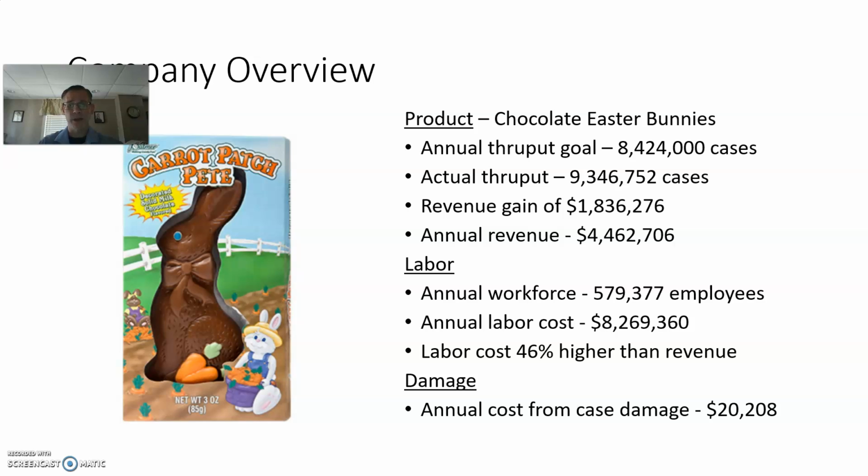So, an overview of Company B. Our product: we move chocolate Easter bunnies. We receive, we store, and we ship the chocolate Easter bunnies to clients throughout the area.